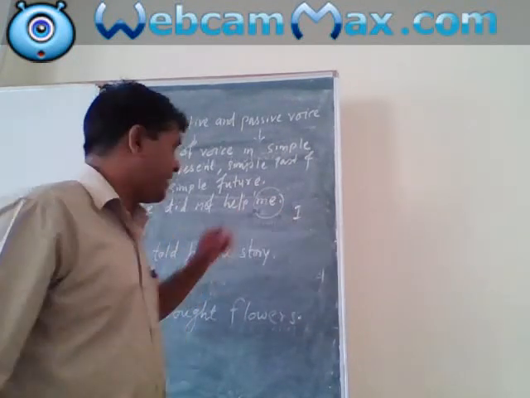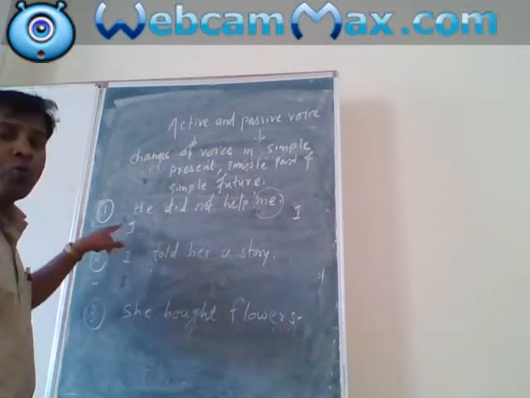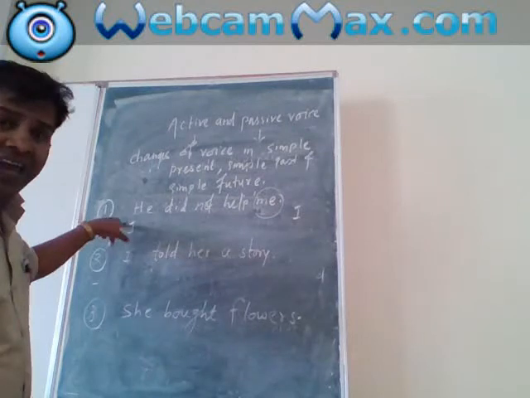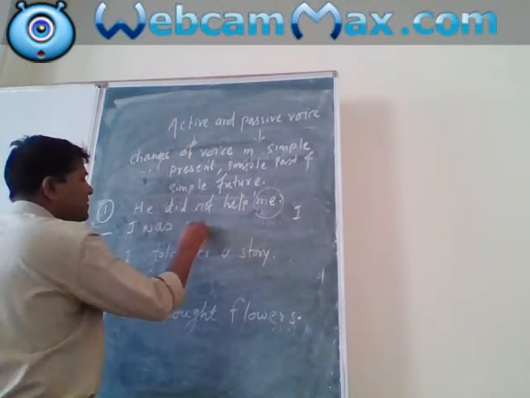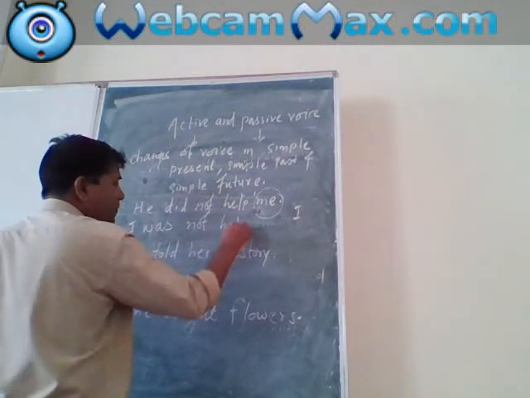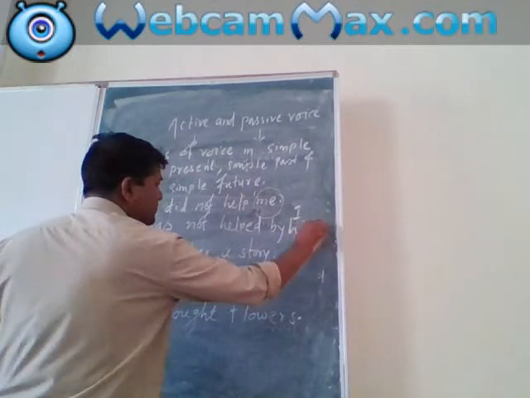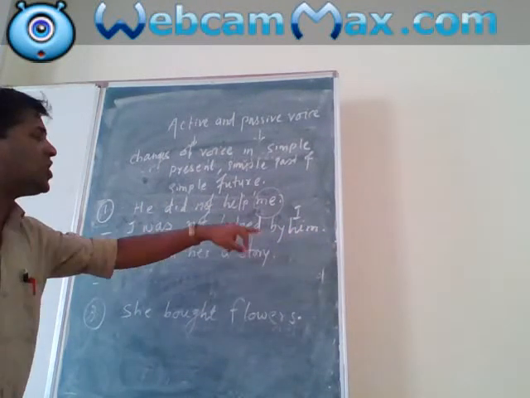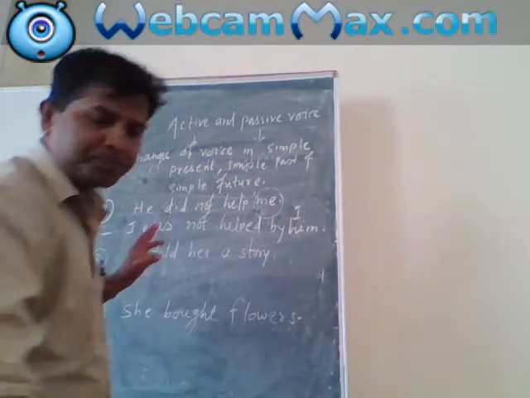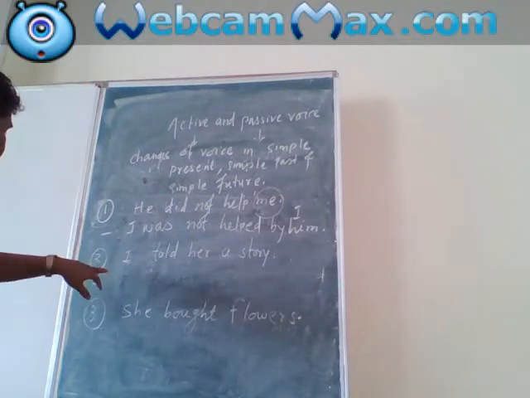So here I, and now was where? I was not helped, past participle helped, and by him. So the passive voice of this sentence is: I was not helped by him. Now next is, I told her a story.